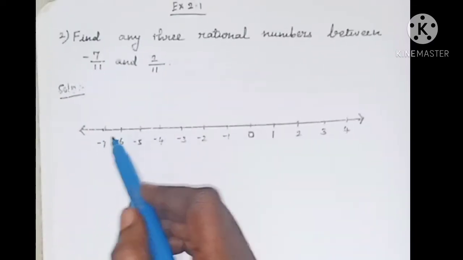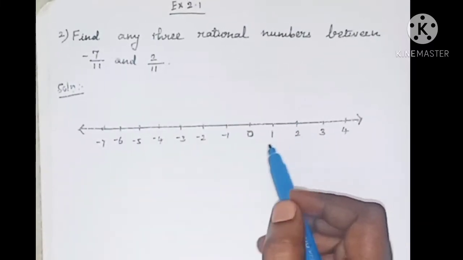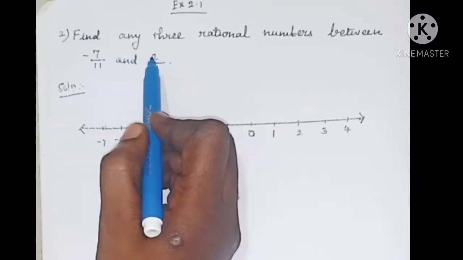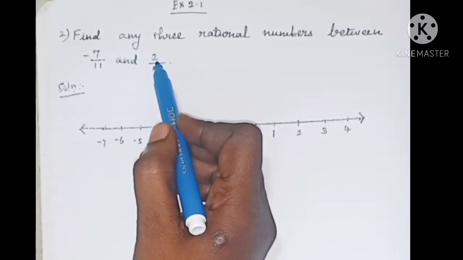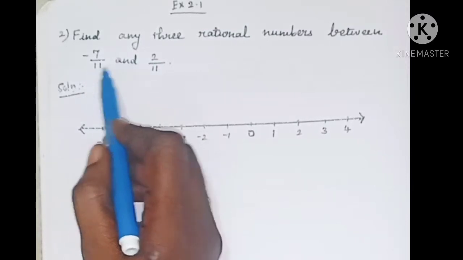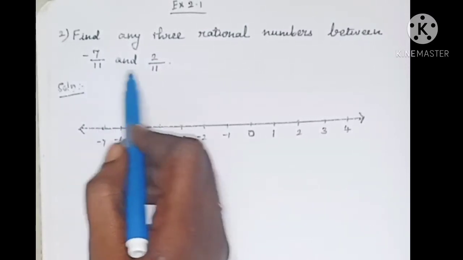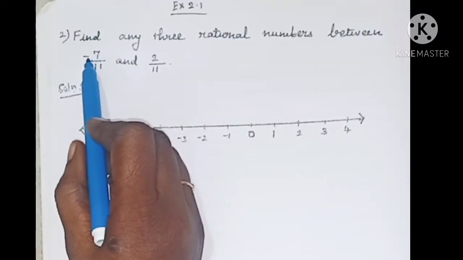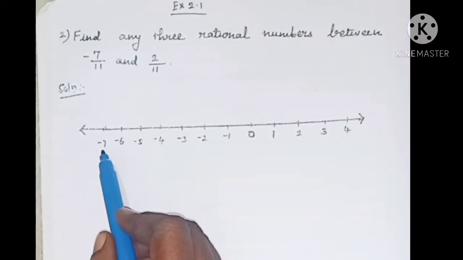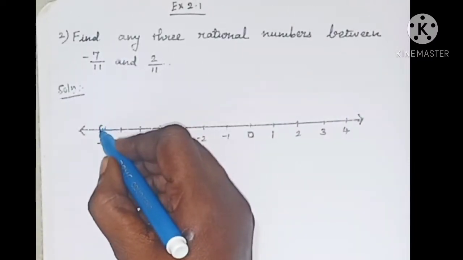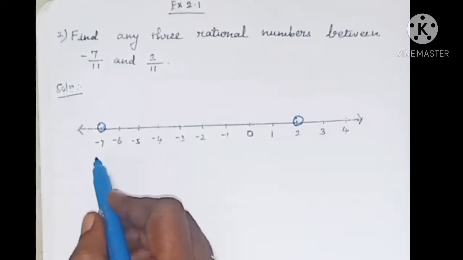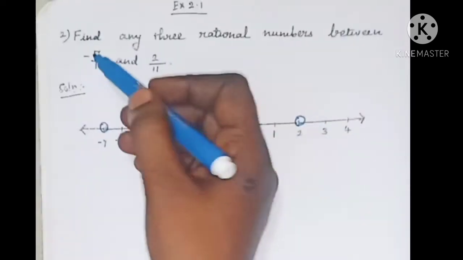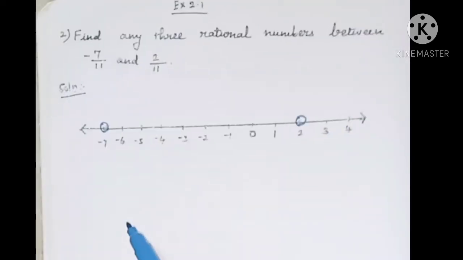Solution. This is the number line. This you know already. So here see the numerator. What are the numbers there in the numerator? Minus 7 and 2. In the denominator, both the fractions have the same denominator, 11 and 11. So in the numerator we have minus 7 and 2. In between minus 7 and 2, we have a lot of integers out there, isn't it? So we have to find three rational numbers between minus 7 by 11 and 2 by 11.